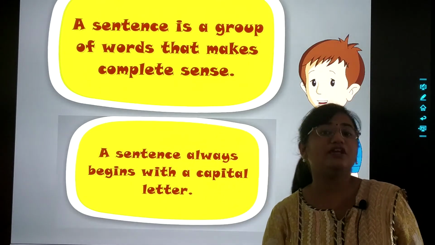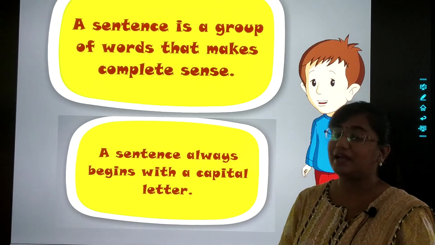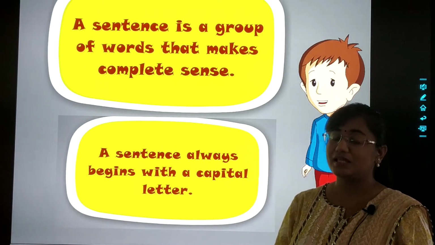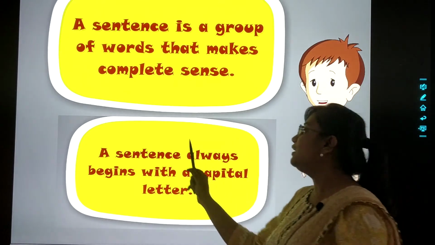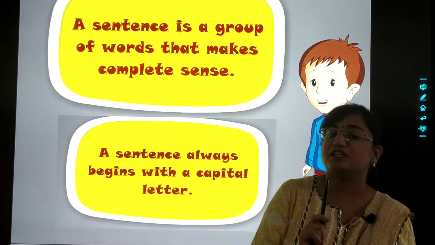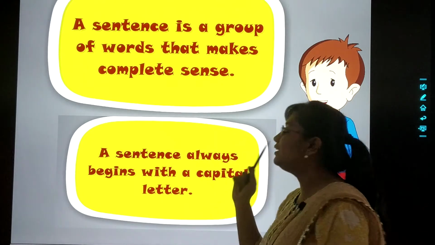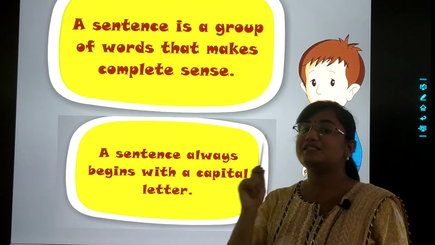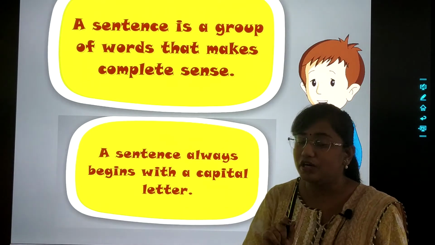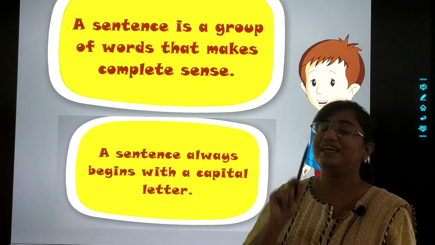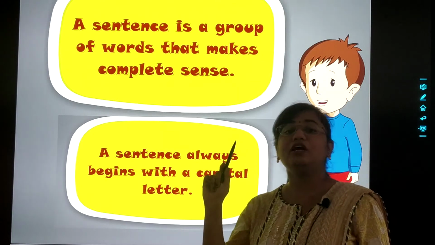That is why we are able to understand that particular sentence, right? So, point number 1, a sentence must always begin with a capital letter. And the second, the sentence which has the group of words must always be in a systematic order.